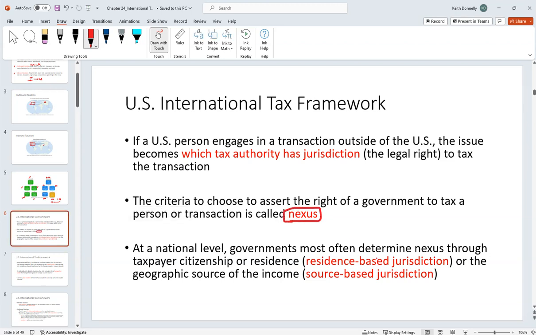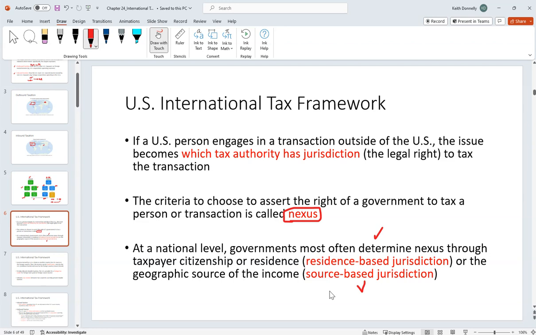And how do countries warrant taxation? They can base this nexus on residence-based jurisdiction. Hey, Apple, you are a US resident. We therefore reserve the right to tax you on your earnings. Or they can base it on source-based jurisdiction.